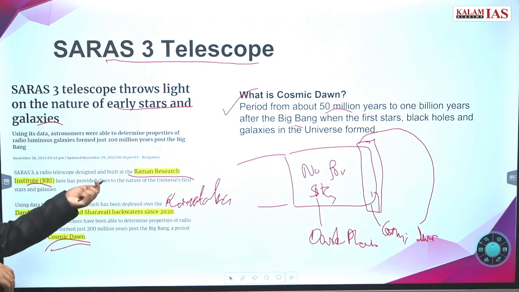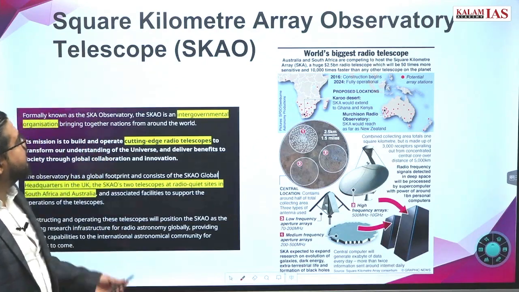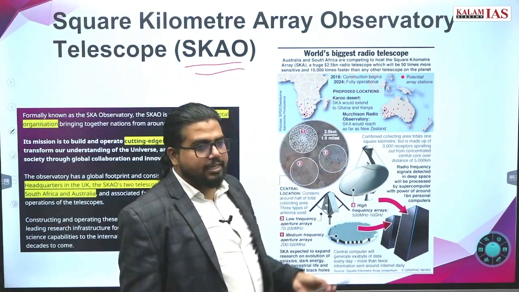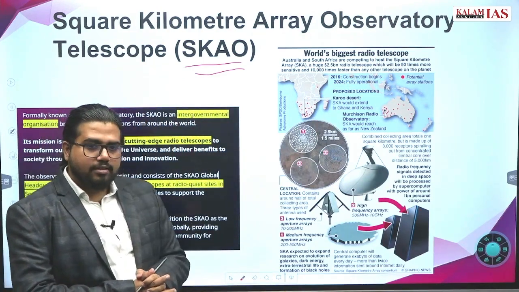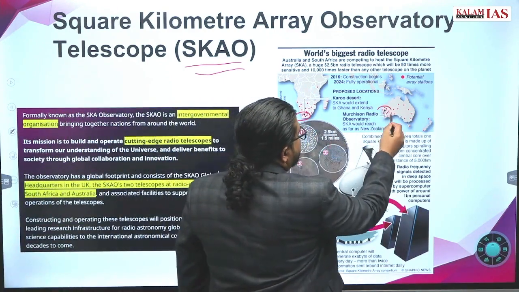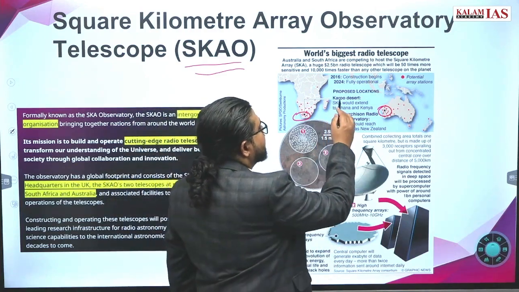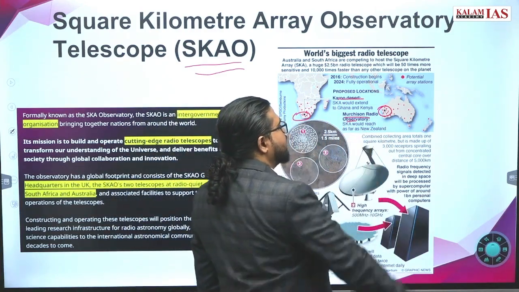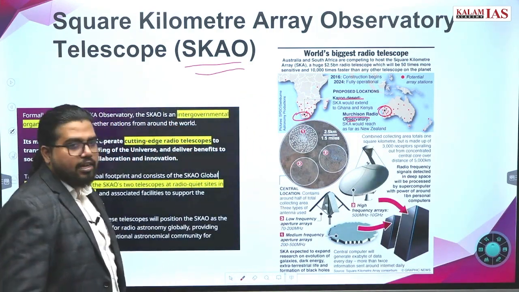Go ahead. Square Kilometre Array Observatory Telescope, SKAO. This is the world's biggest radio telescope. Where is it being installed? Two countries. One is South Africa, the other is Australia. In South Africa, it is in the Karoo Desert. In Australia, it is at the Murchison Radio Observatory. Karoo Desert, K-A-R-O-O.